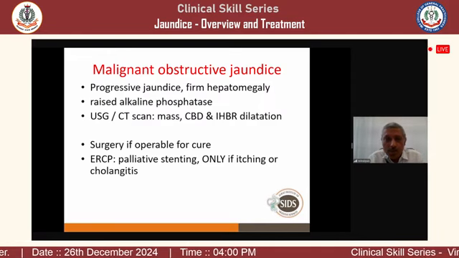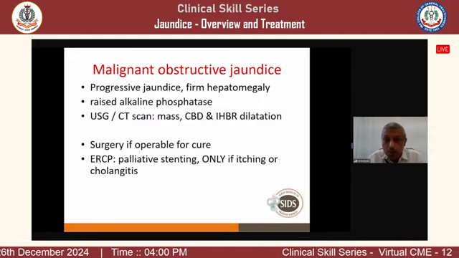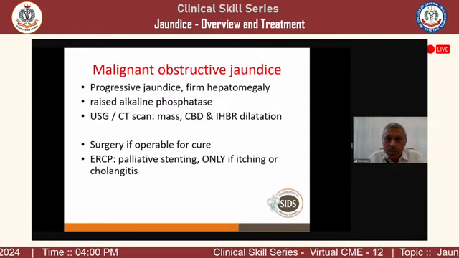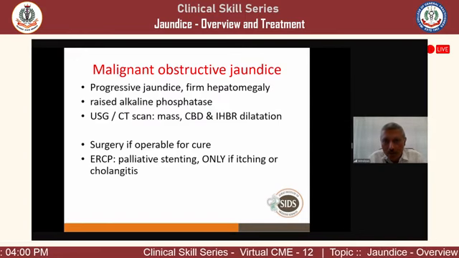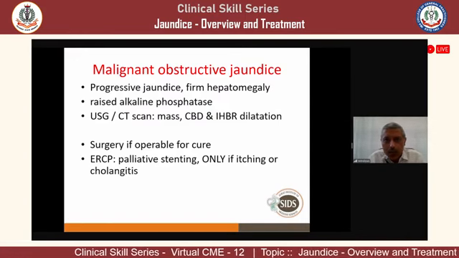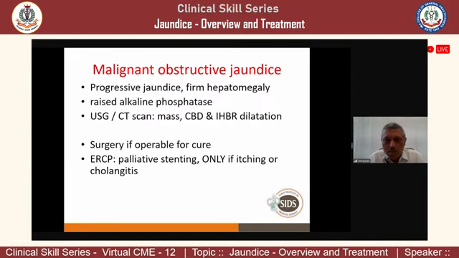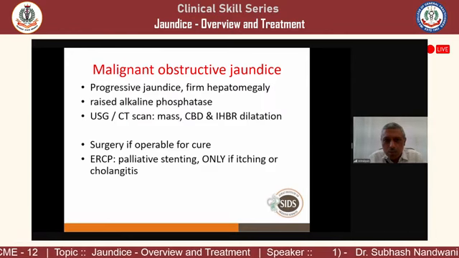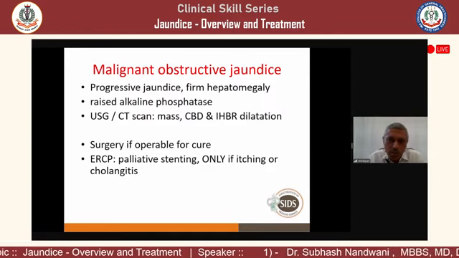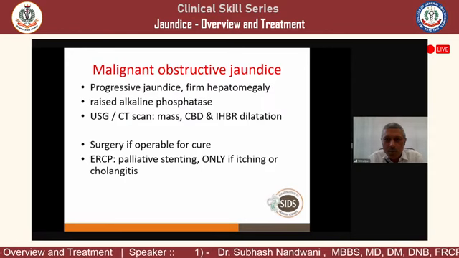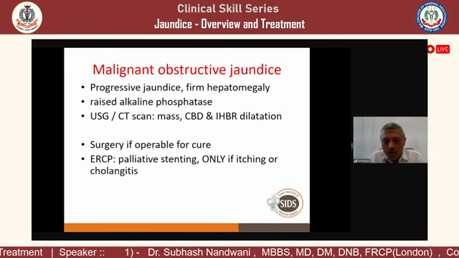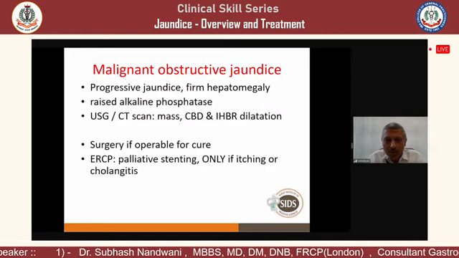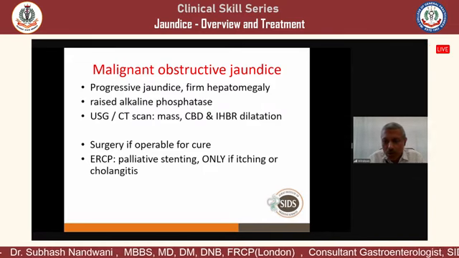Now, how do you decide on stenting? Stenting is indicated only for two conditions: when there is cholangitis or itching. If the patient says itching is there and is disturbing his quality of life, or there is cholangitis. Cholangitis means pain, fever, jaundice. This is the Charcot triad: pain, fever, and jaundice, the cholangitis. So if it is cholangitis, then you have to do stenting. If there is no cholangitis and no itching, you can leave the patient. The jaundice is there, but that is a cosmetic problem. Then there is no need to do stenting.